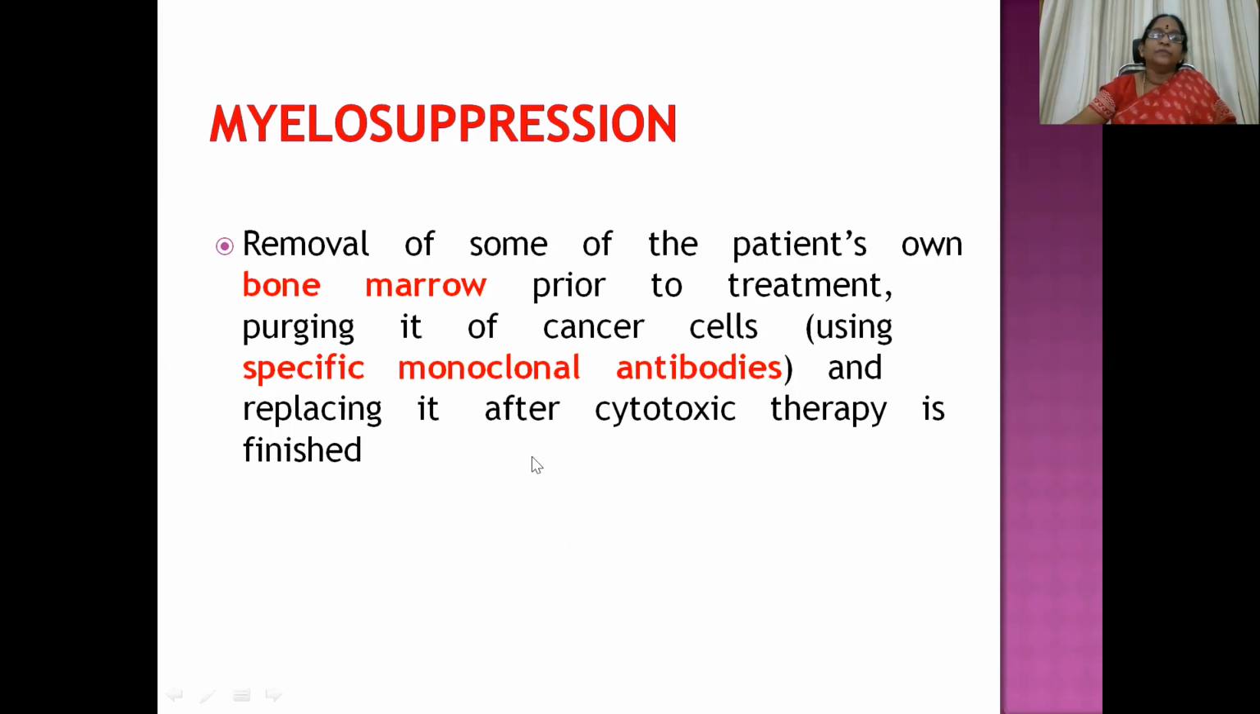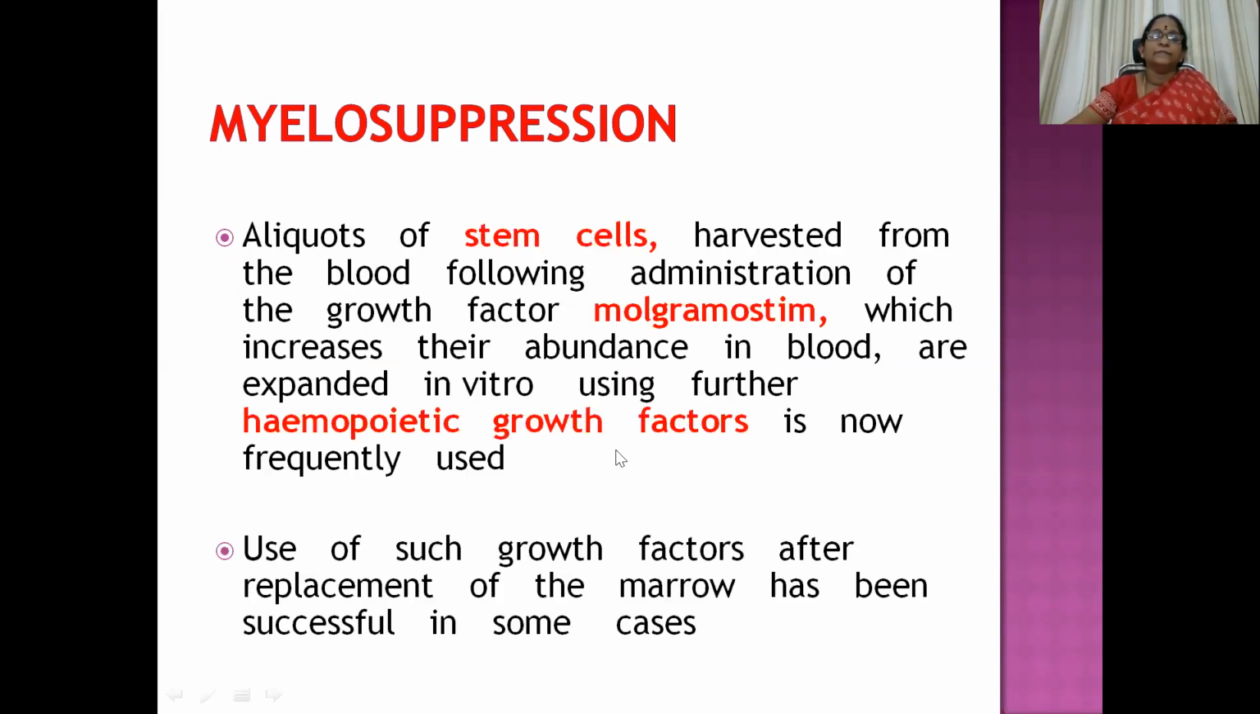So we have to remove the patient's bone marrow prior to the treatment, purging it of cancer cells using specific monoclonal antibodies, so the entire bone marrow becomes absolutely normal. And then we have to replace it into the patient's body after cytotoxic therapy is finished, so that the bone marrow is not going to get affected. There is no possibility of full myelosuppression ADR.